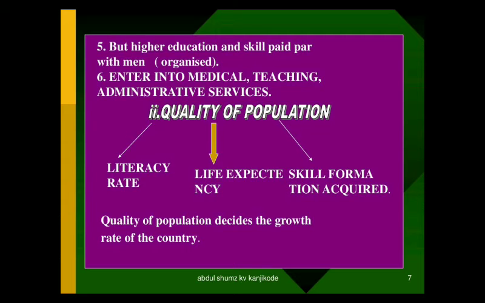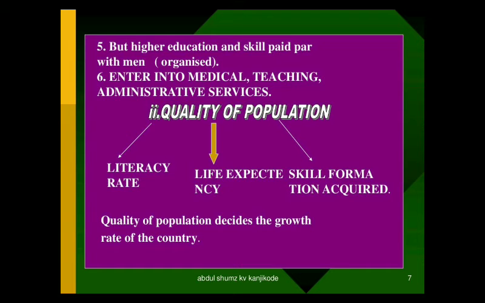And quality of population, in the sense, say totally 100 people are there, some people will have high literacy. So the literacy rate decides the quality of population, that is, how much they learn, right? And you all know the formula and also the definition for it.